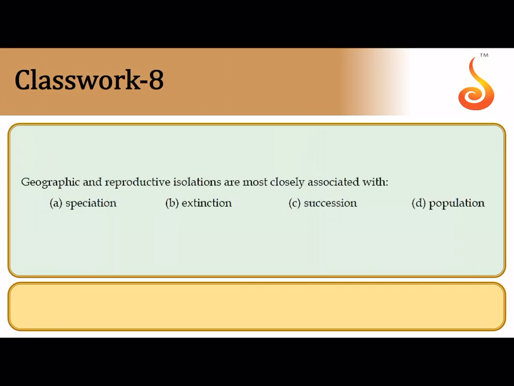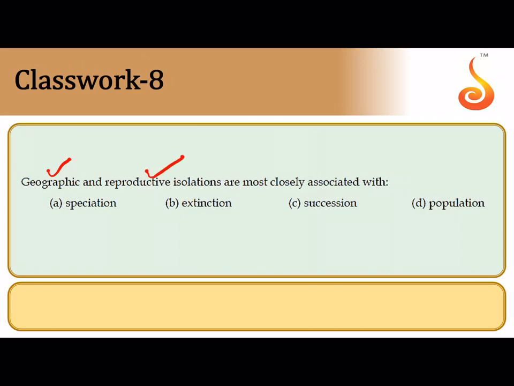Geographic and reproductive isolations are most closely associated with whenever there's a geographical barrier between populations. Say, for example, a river or a sea or an ocean or a mountain range or a desert suddenly appears between populations. Suddenly, as in it takes thousands of years, but in just speaking terms I'm saying.